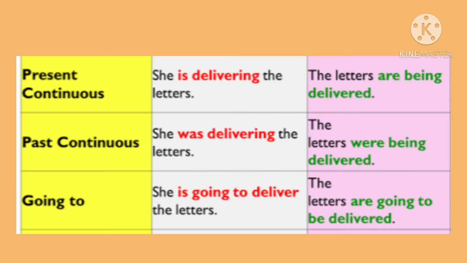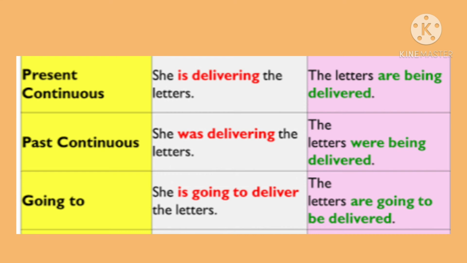We will use the third form of verb, which is delivered, and we will use the word being to denote the present continuous tense. The rules will remain the same, that subject and object positions will be changed. So she is delivering the letters will become the letters are being delivered by her.